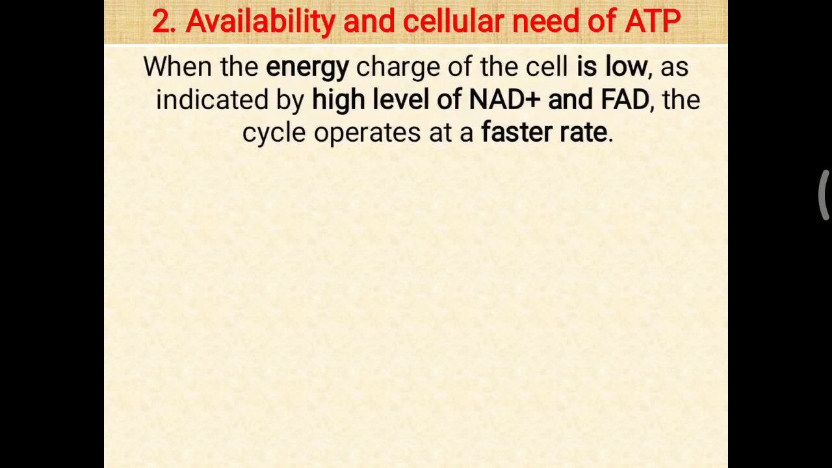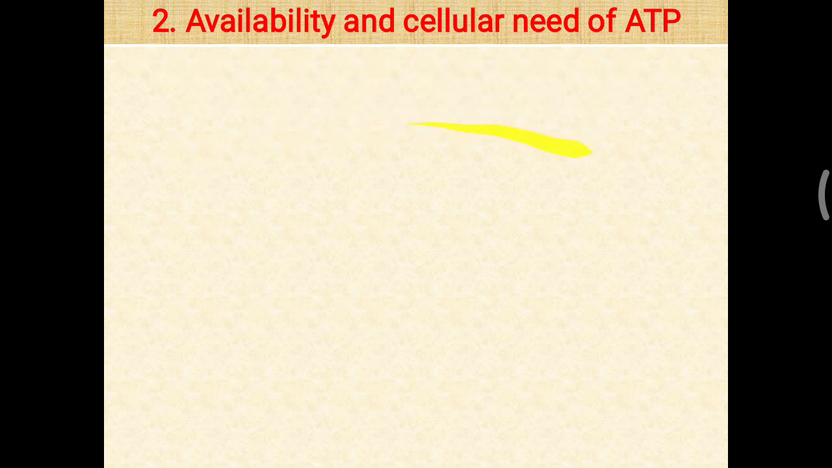Another regulator is availability and cellular need of ATP. Basically, the TCA cycle works for many purposes, but the main purpose is complete oxidation of acetyl CoA and formation of ATP. So when the energy charge of the cell is low, as indicated by a high level of NAD plus and FAD, when NADH and FADH2 are utilized, they are converted into NAD plus and FAD. So a high NAD plus and FAD level indicates low energy level of the cell, and during that time this TCA cycle operates at a faster rate.